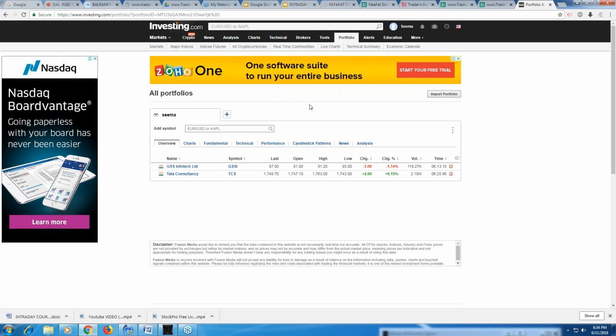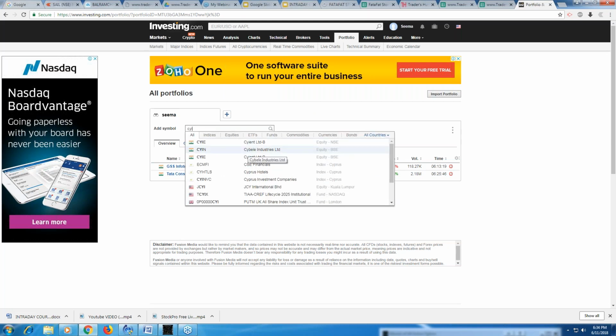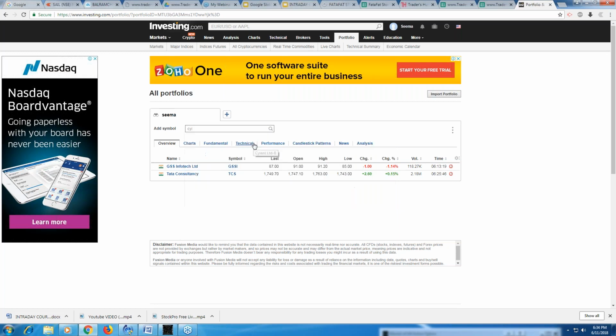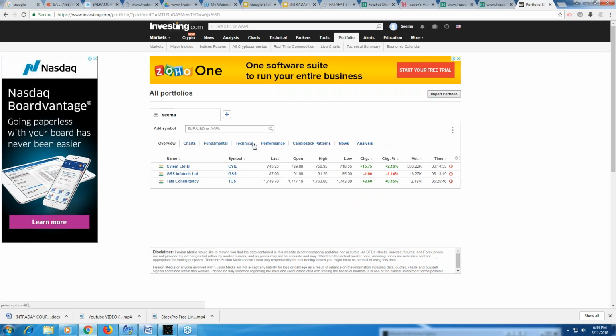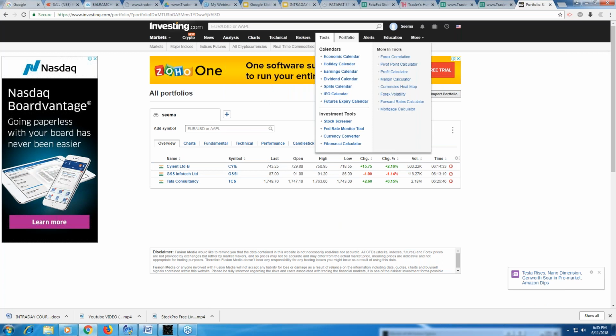Okay, portfolio name is okay, but let's say I have added GSS and Tata Consultancy. I can add a few more. Let's say I add Cyient, right? I'm entering Cyient Limited, right? So it will tell me how it moved today. Let's say today I entered, so I will get to see this is my entry price. It will mark today's day as the entry price, and then it'll keep telling me how it's moving after a few days, right?